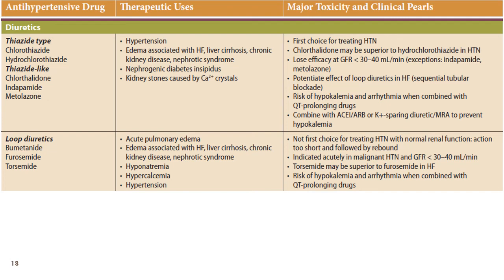Because of their effect on the electrolyte leading to hyponatremia and hypokalemia and effect on other electrolytes as well, these drugs are not preferred in long-term use of hypertension.